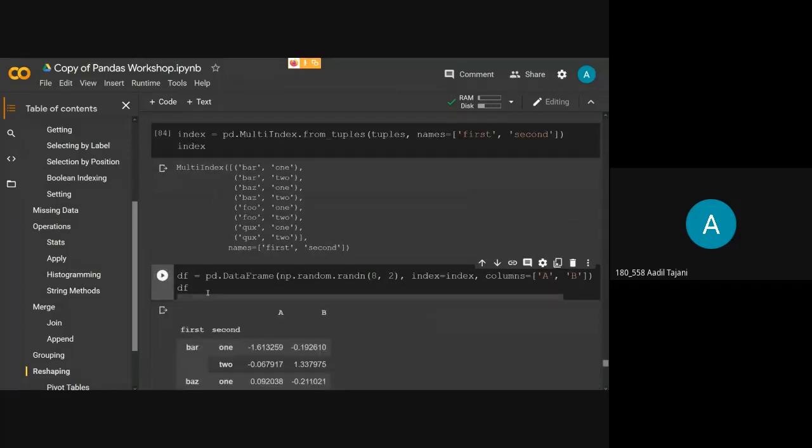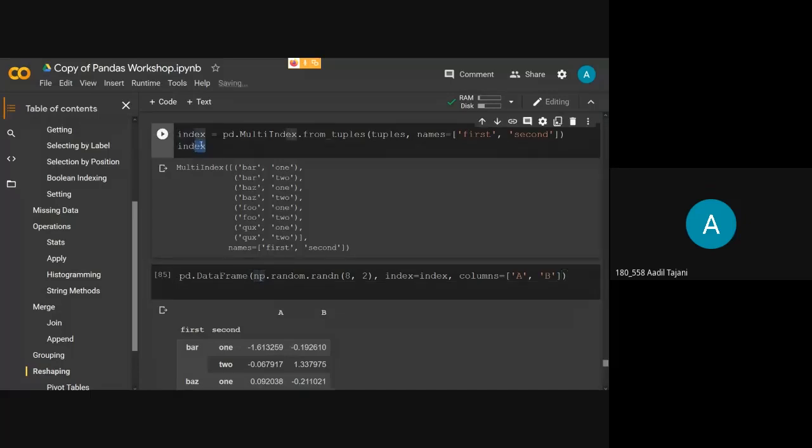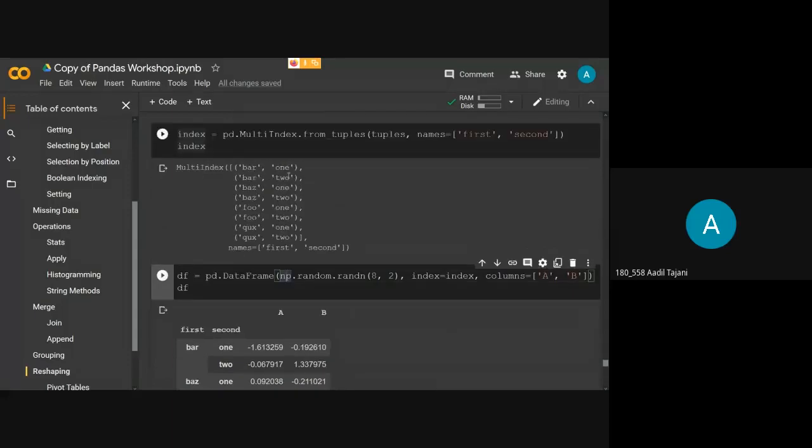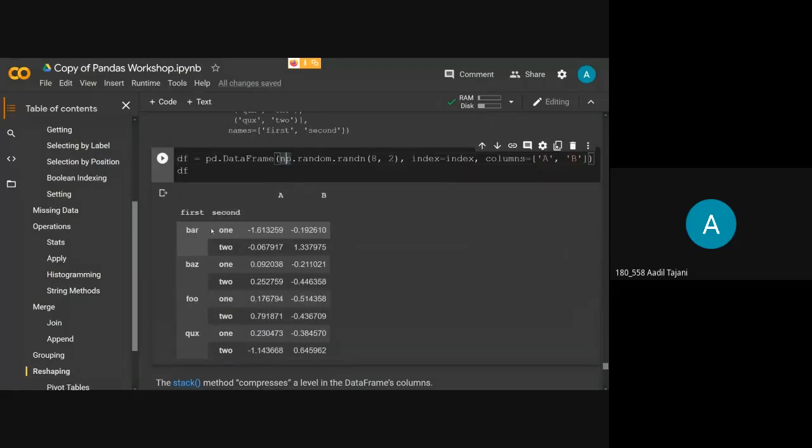So now I will create a data frame. I will pass an 8 by 2 NumPy matrix. Now I'll mention as index the index that I created here, and columns as A and B. As you can see here, as I mentioned the index as the multi-index object, it has given me a data frame where there are multiple indexes, and as you saw here, we gave these index columns as first and second.